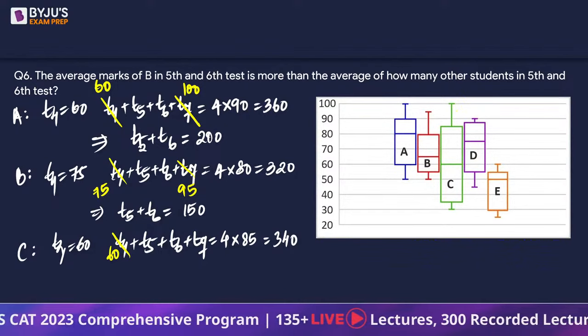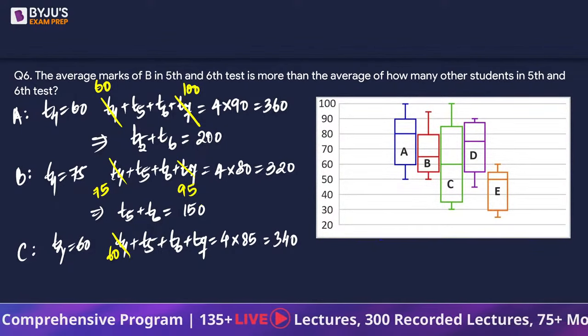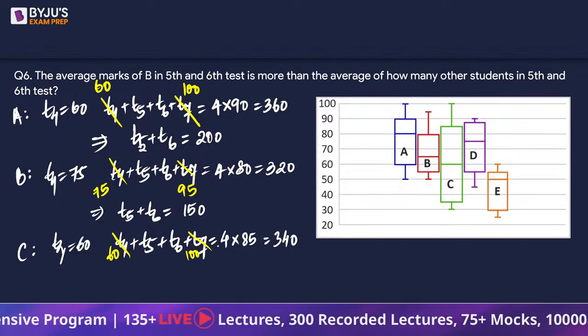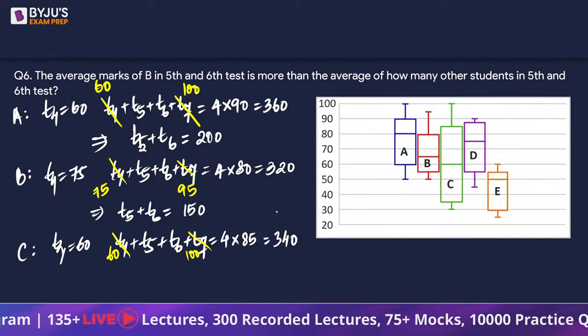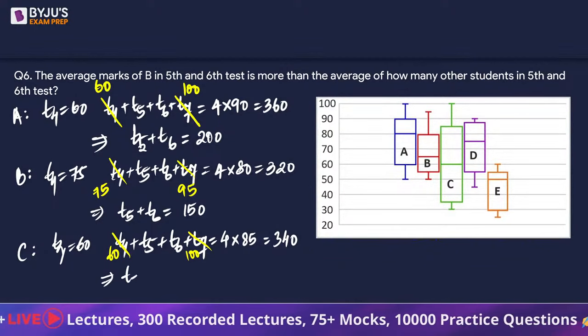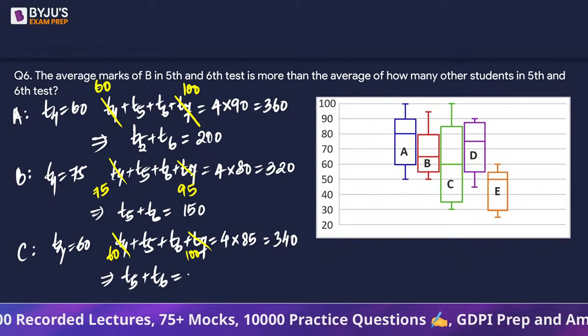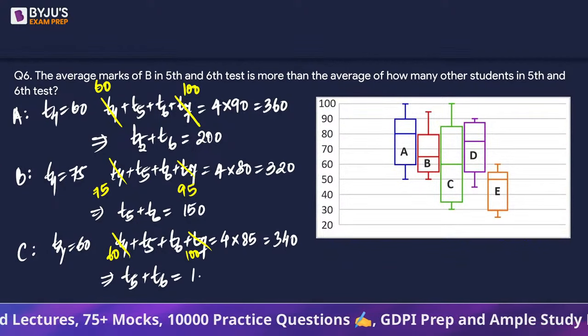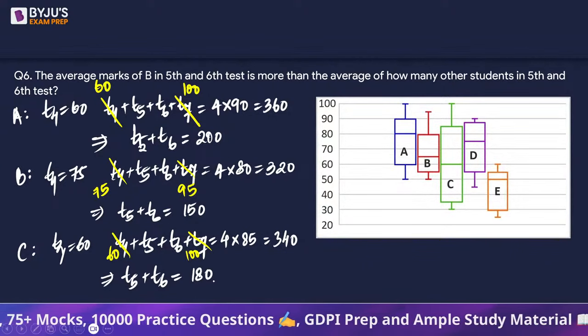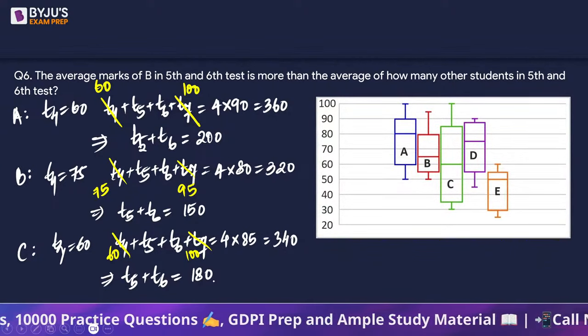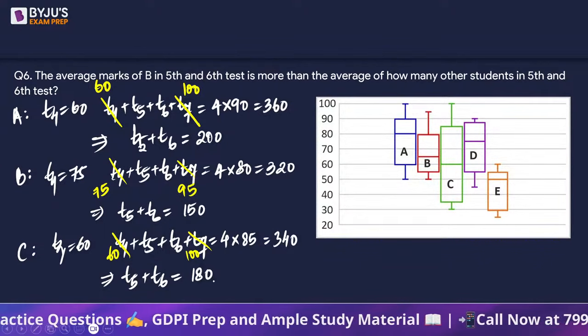And T7 सबसे बड़ा number जो है, that is 100 for this. So 160 is going to be subtracted. This will result in the sum of marks obtained in 5th and 6th as 340 minus 160, which is going to give us 180. Okay.